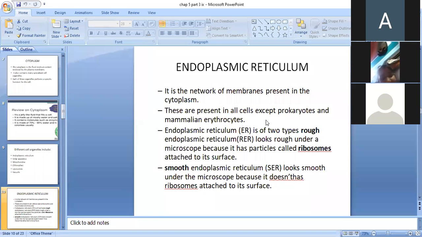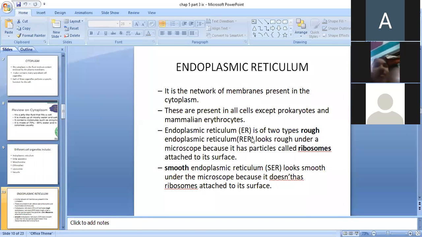Endoplasmic reticulum is the network of membranes which are present in the cytoplasm. They are present in all cells except prokaryotes, and they are of two types: rough endoplasmic reticulum and smooth endoplasmic reticulum.